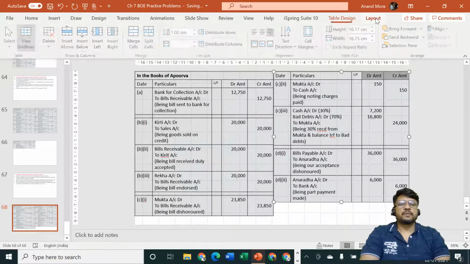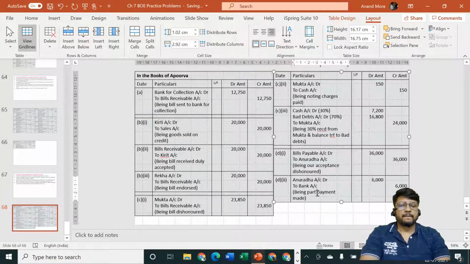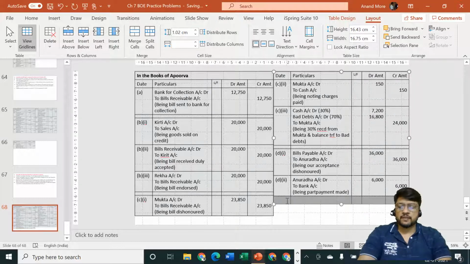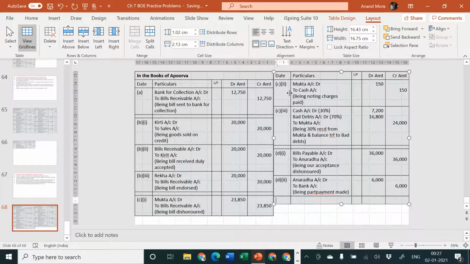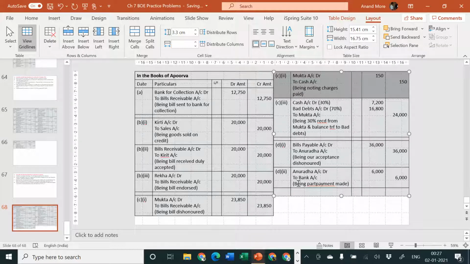Okay, next point, after the part payment is complete, we are supposed to consider interest. Let me disappear from the screen so that you can see the entire screen properly. I am supposed to pass 2 entries, so I'll require some more space. Let me reduce this.